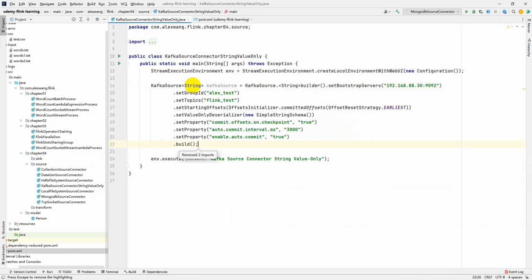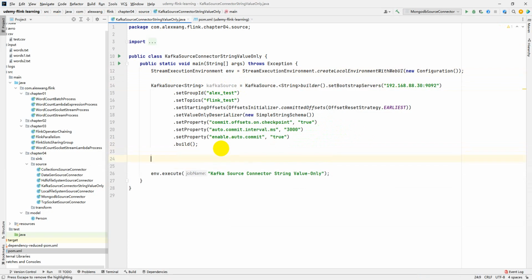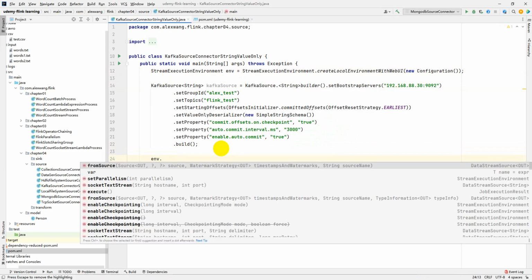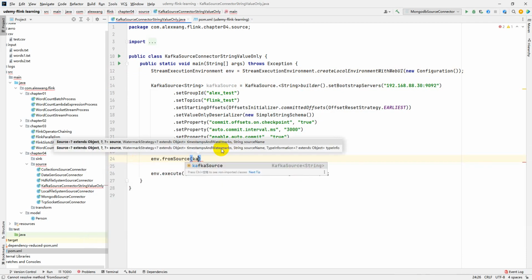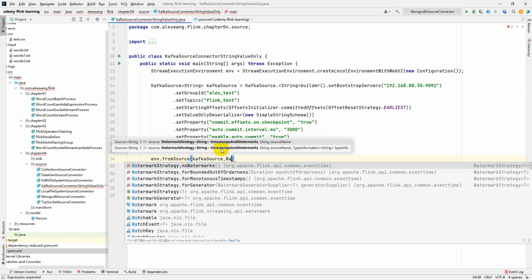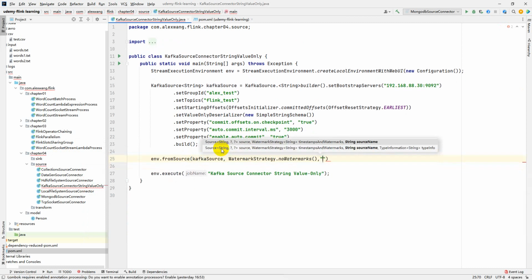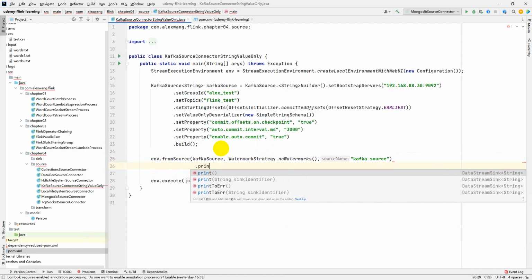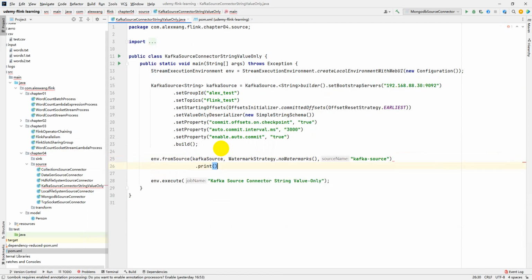Perfect. Now we can use the env from source method to add the Kafka source into our DataStream pipeline. Pass the Kafka source and a watermark strategy, give it a name, Kafka source, and then we can print the Kafka records to the console directly. Because so far we have not studied how to transform them, how to key-by, and how to window.